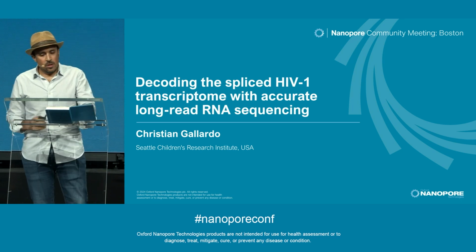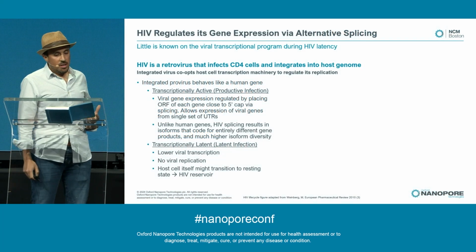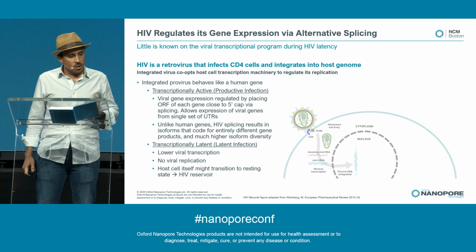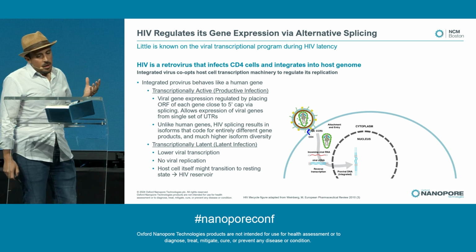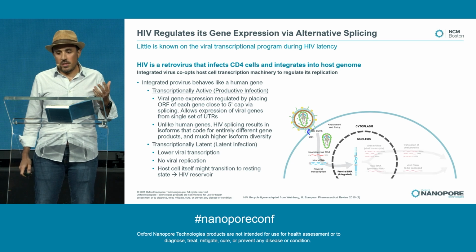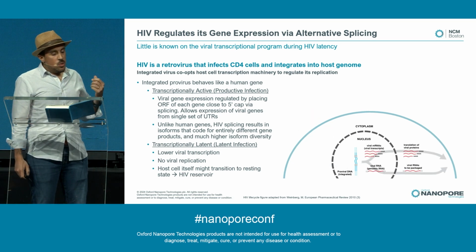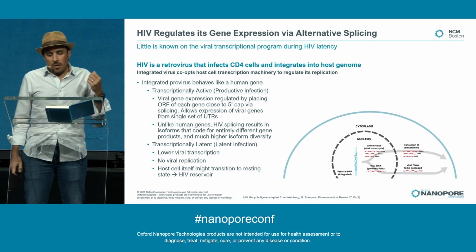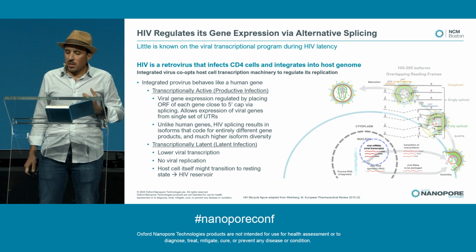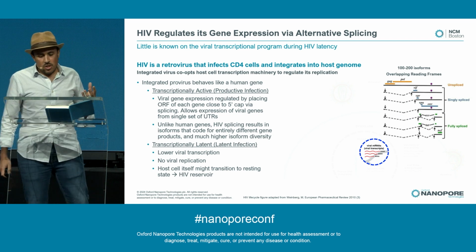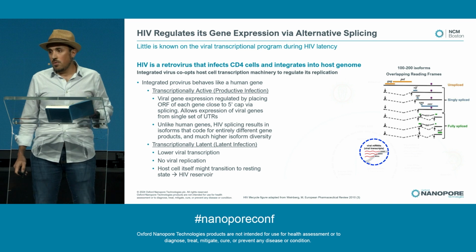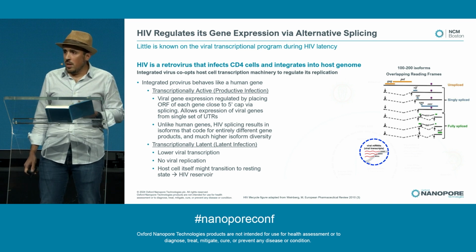Let's dive right in. So HIV is a retrovirus that infects CD4 T cells, and it integrates into the host genome. Once this happens, HIV behaves very similarly to a human gene. For instance, it can become transcriptionally active, which results in productive replication of the virus. In this context, HIV regulates its gene expression via splicing, which generates prodigious isoform ensembles and diversity within an infected host cell.